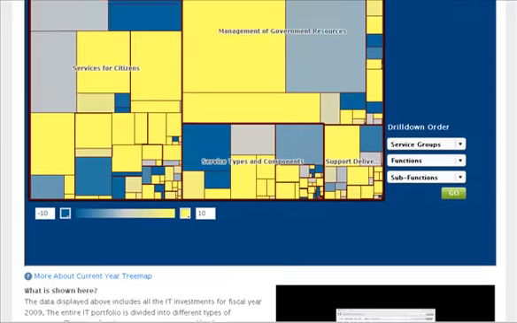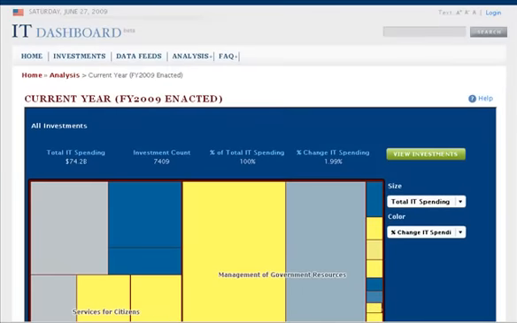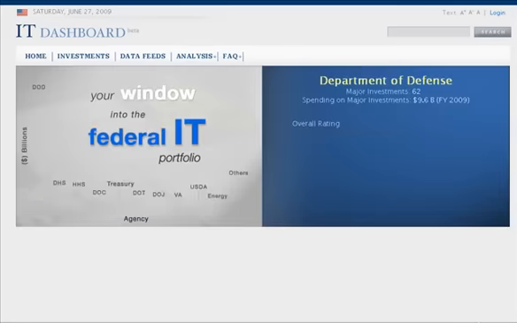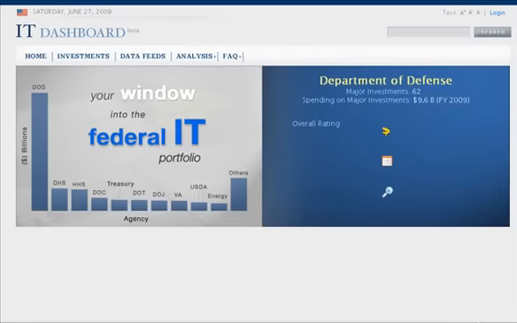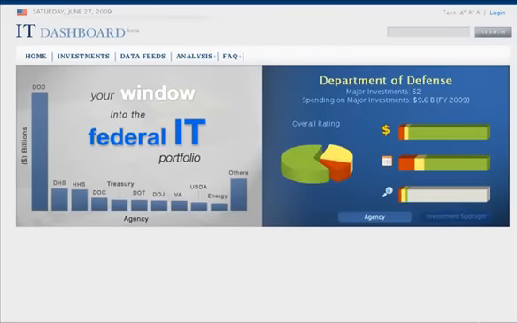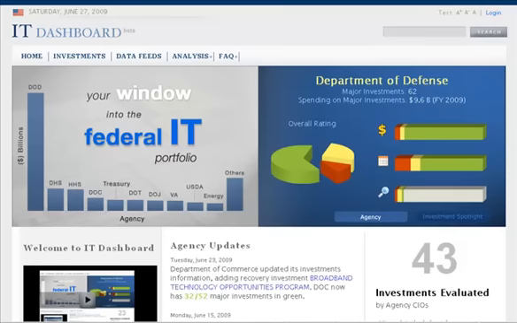The IT dashboard also serves as a tool for agency CIOs to submit updates to their information. Approved users have access to an additional section of the website providing a comprehensive interface for submitting evaluations by agency CIO, updating milestone completion information, rebaselining, and other interactions.